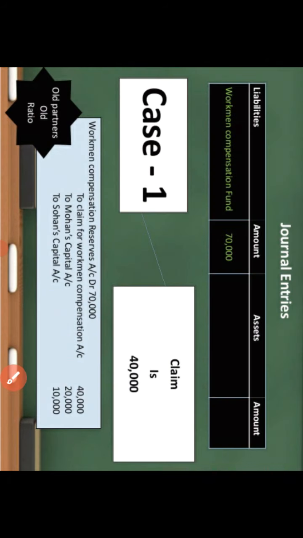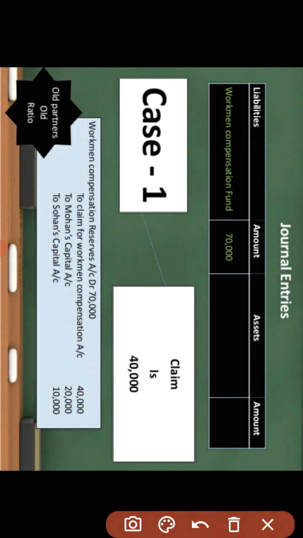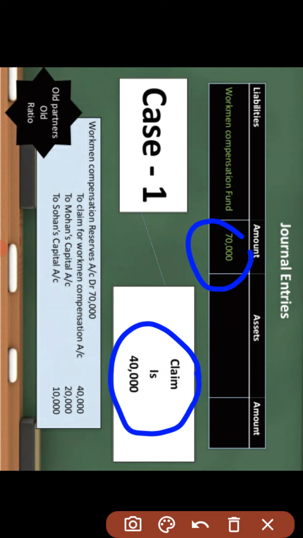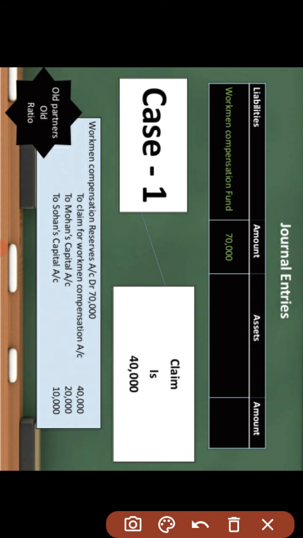So the accounting treatment will be like this, student. In case 1, the fund is already here 70,000, we provided for the claim of 40,000, and the rest of the amount will be distributed between the old partners in their old ratio.